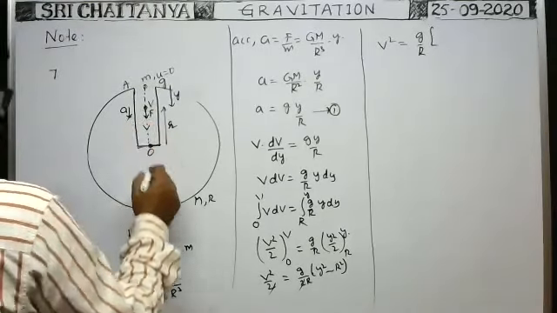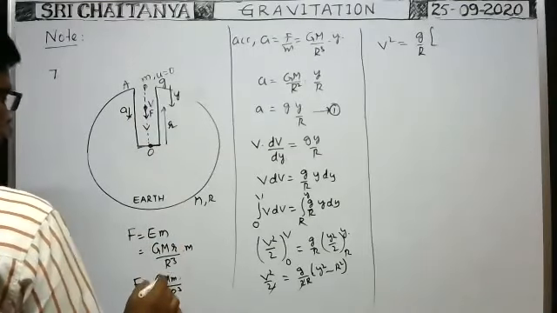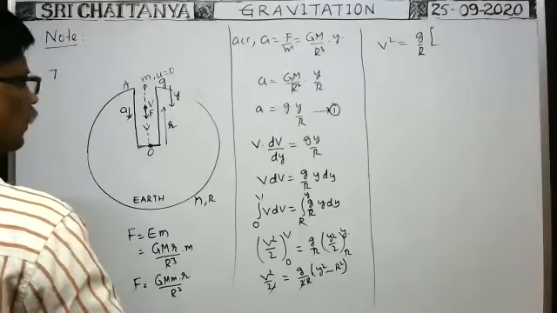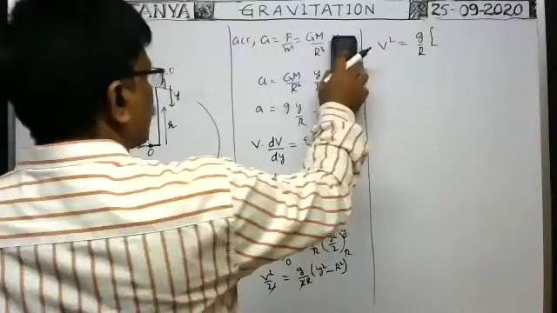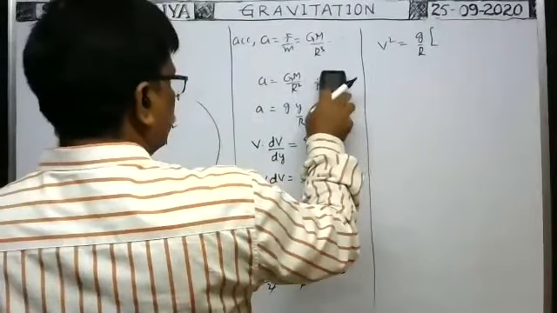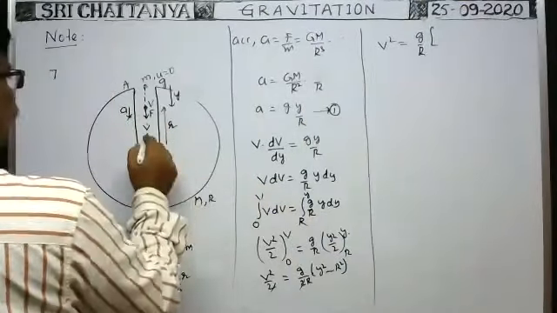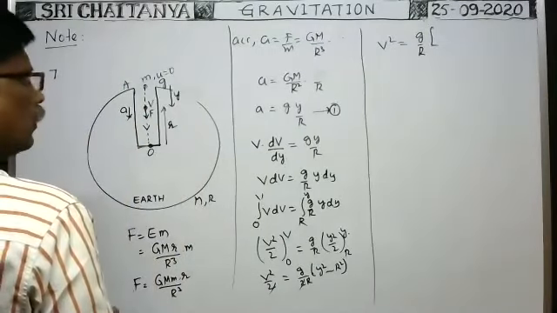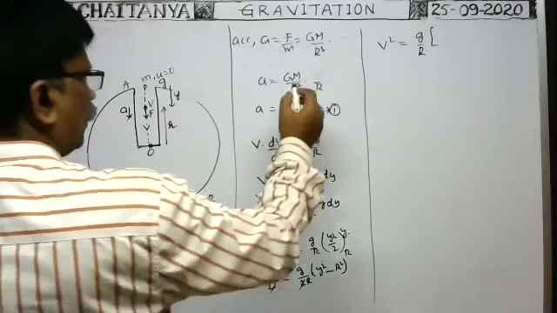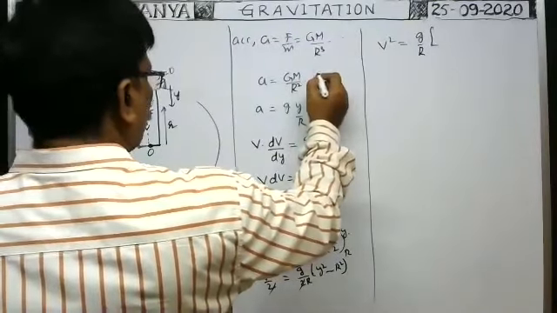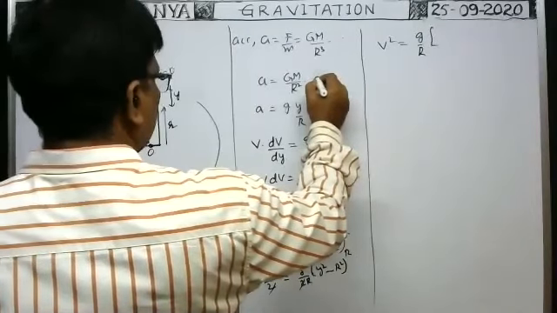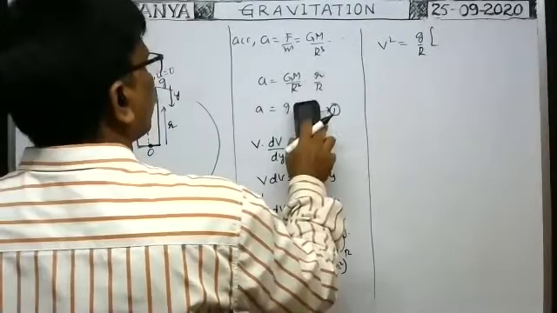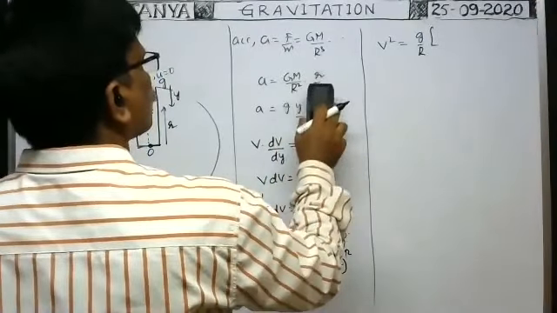At this point, the intensity of gravitational field is GM by R cube into small r. So here also, just instead of y you write r, because the distance of the point from the center of the earth is generally imagined as small r. In terms of small r only you write. Here GM by R square into small r by capital R, small r by capital R. So this is also equal to small g into small r by capital R.